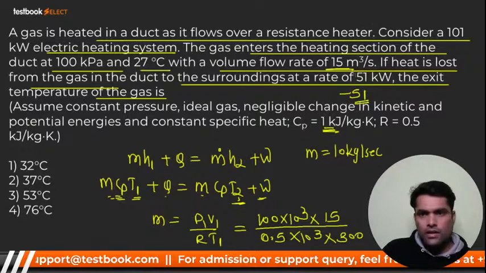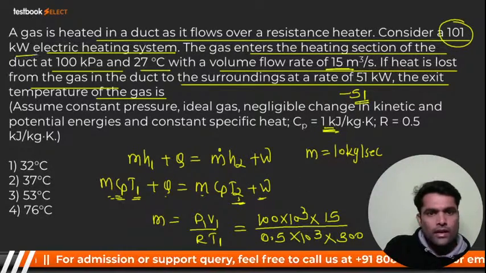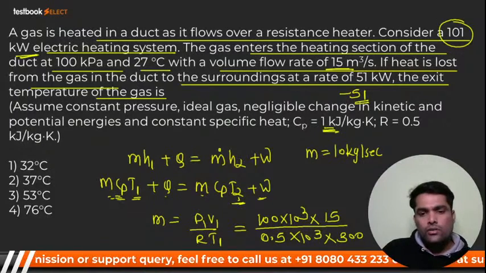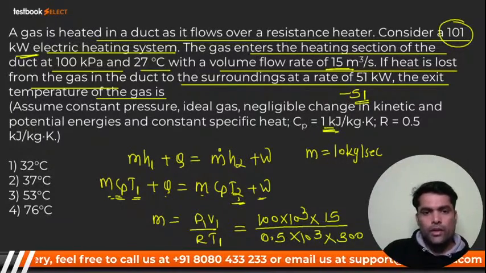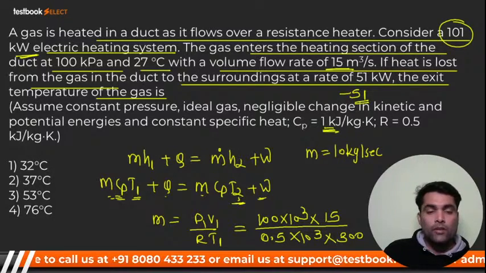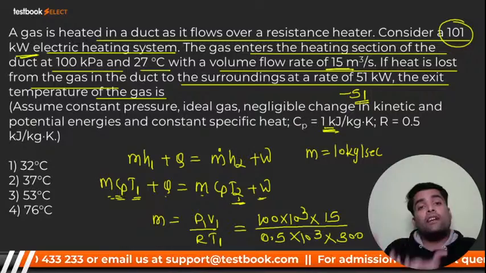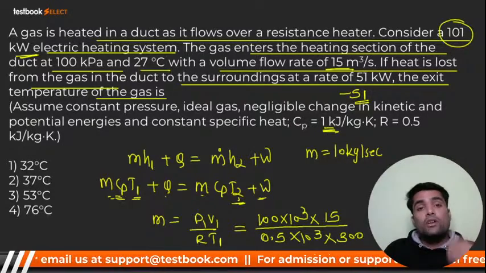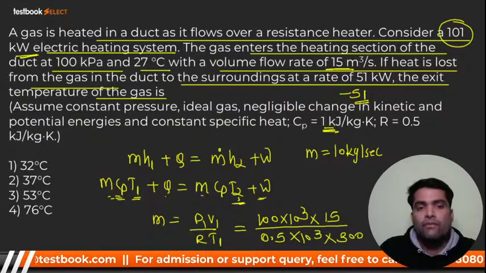W is how much? 101. Kilowatt electric heating, right now. So whether it should be positive or negative. Vamshi Krishna, please tell me what it should be. It should be minus 101, because you have supplied that much electrical power to the heater. It is an input, so definitely it should be negative, right?